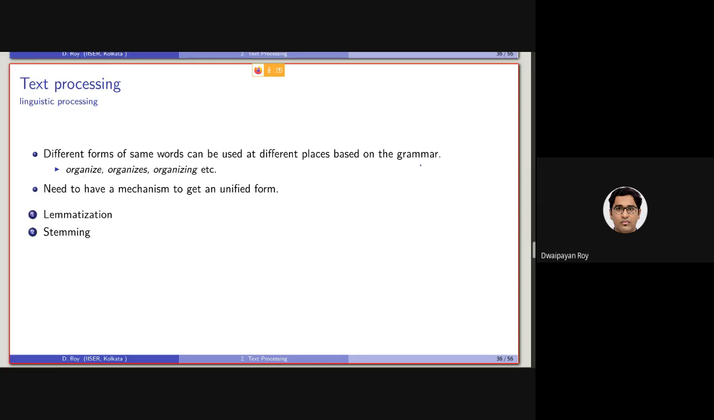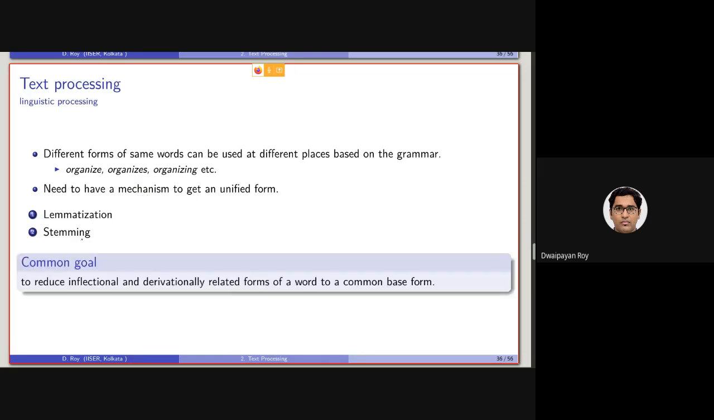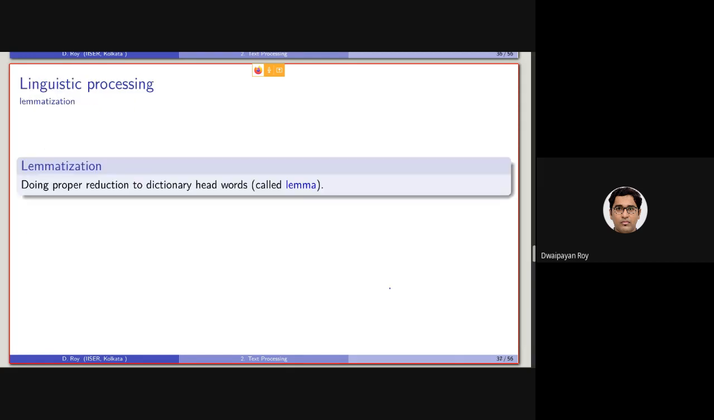So to do that, there are two mechanisms. One is called lemmatization and the second is called stemming. For both of these mechanisms, the common goal is to reduce the inflectional and derivational variants of a root word into a common base. So the mechanisms, as I said, are lemmatization and stemming. Let's first discuss lemmatization.